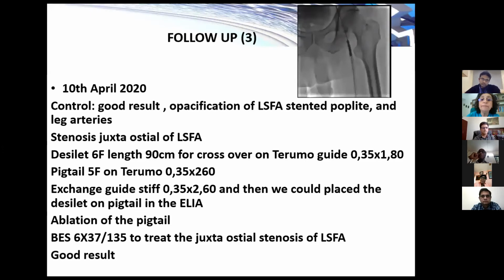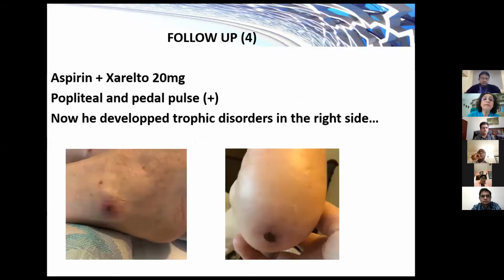The control is good, and the patient is under aspirin and Xarelto. The pulses are present, and we have normal skin and normal heat of the skin.